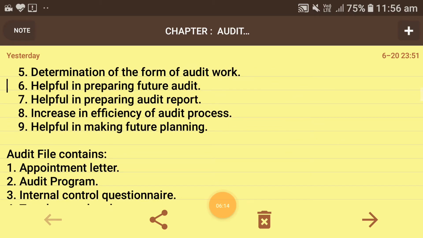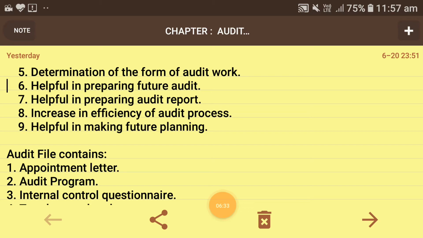Next is increase in efficiency of the audit process. If I have the audit file, then I can get information which can be used year after year, and it contains information from the current year audit. These things can help me to increase my efficiency in the audit process.